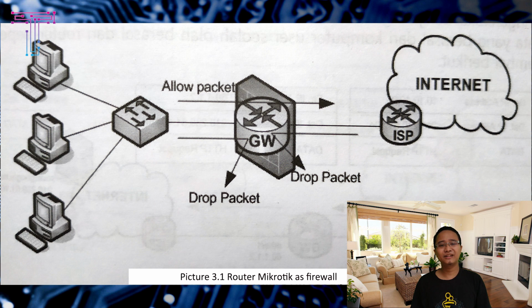To learn firewalls more deeply, you must already have knowledge about IP packets, for example information like source IP address, destination IP address, source port, and destination port. It is also better to have knowledge about the kinds of protocols used by internet applications, whether an application uses TCP, UDP, or even ICMP. I will not discuss the parameters that exist in one packet.